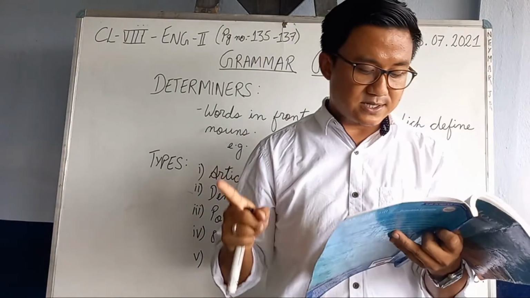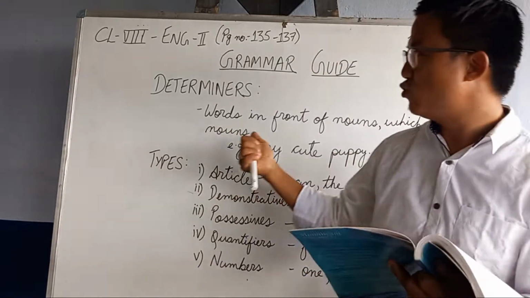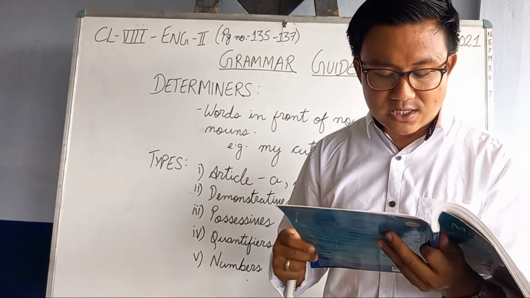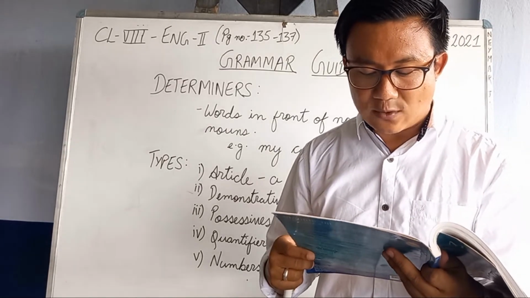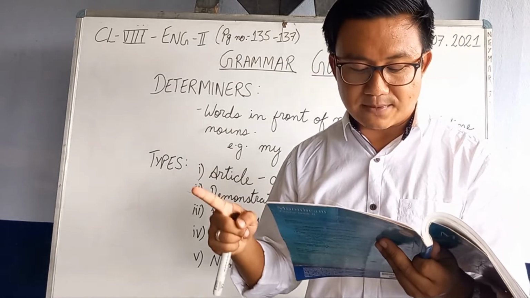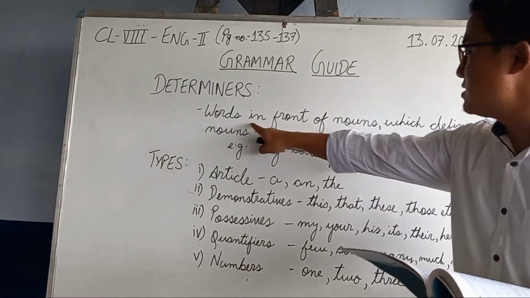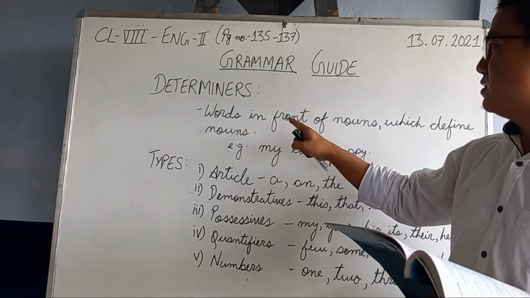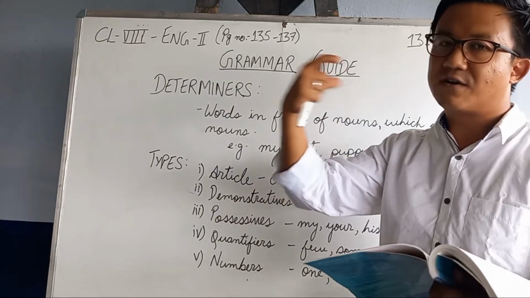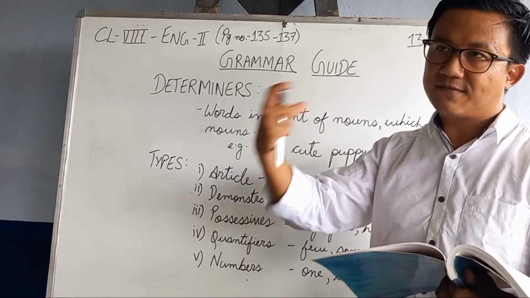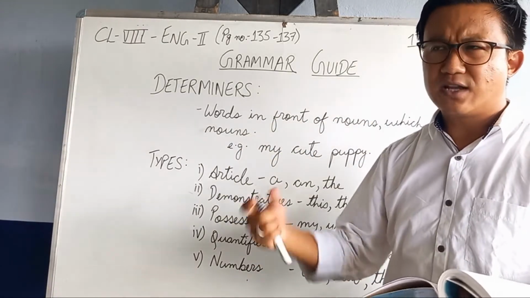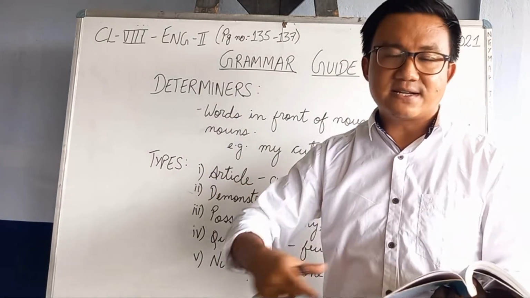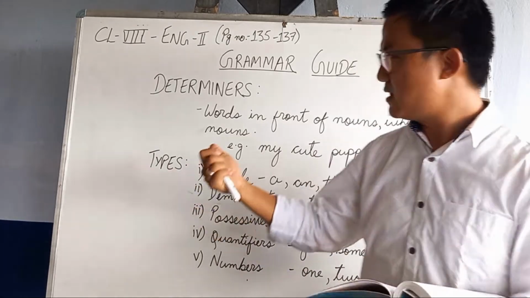Now B, determiners. Now what are these determiners? I'll explain a little bit here, since this may be a new term for you. But there also it's written, the words that help us define the nouns that we are speaking about are called determiners. Here I have written words in front of nouns which define nouns. Determiners are the words which are used just in front of a noun, and it qualifies or defines a noun. It's almost close to adjective. Adjective also is a word that better explains or defines the noun, right? But there's a slight change.